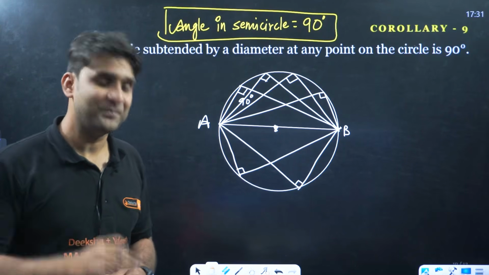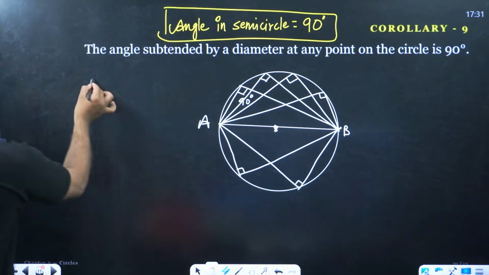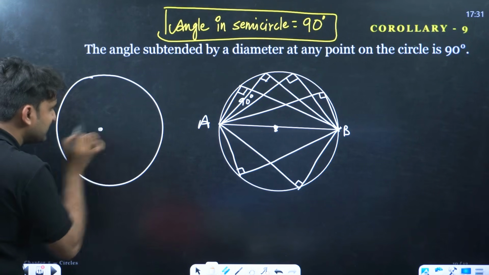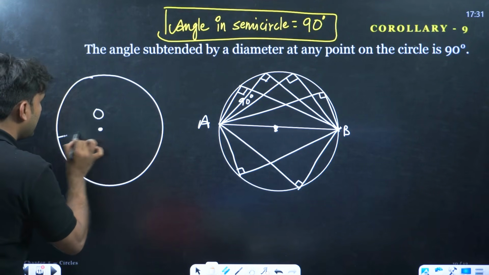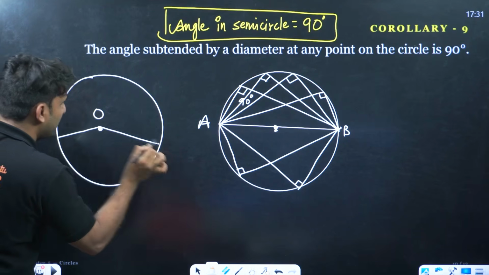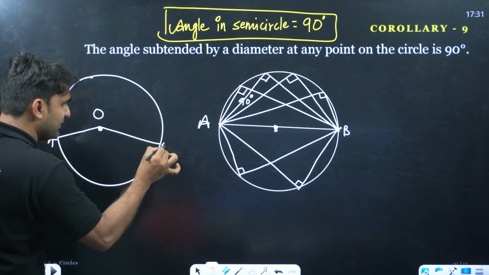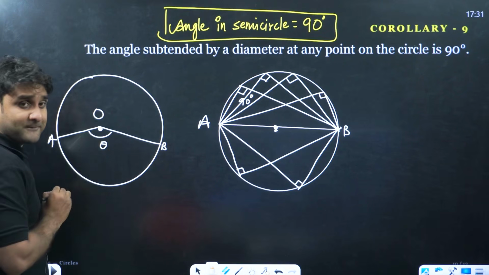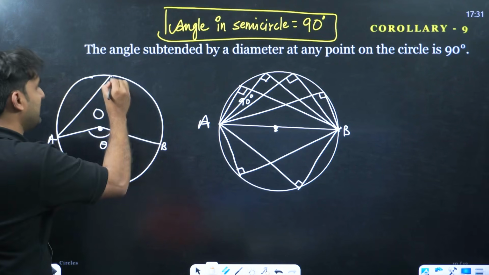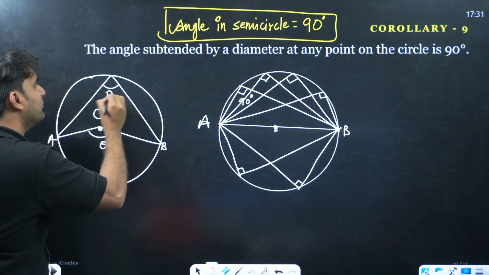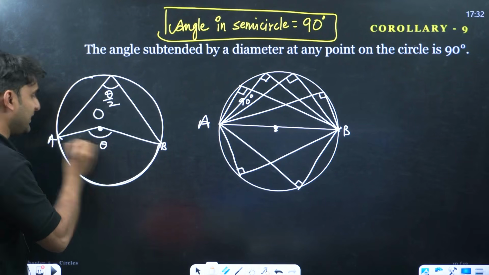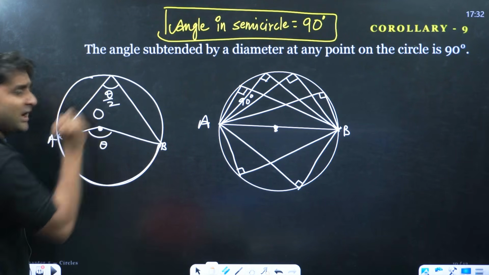Do you know why? Listen, let me show you the proof. Listen everyone, this is the center, let's say center O. If this arc is making angle theta here, what will be this angle? This will be theta by 2. Agree everyone? Because theta is lying in this arc, so the angle in the remaining part of the circle will be half.